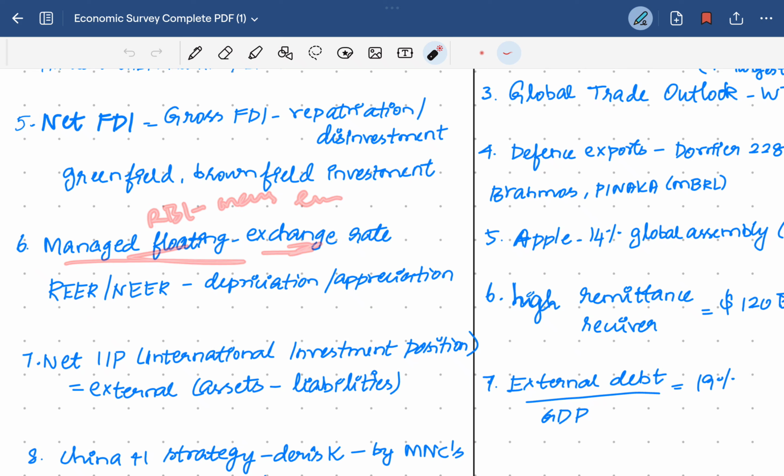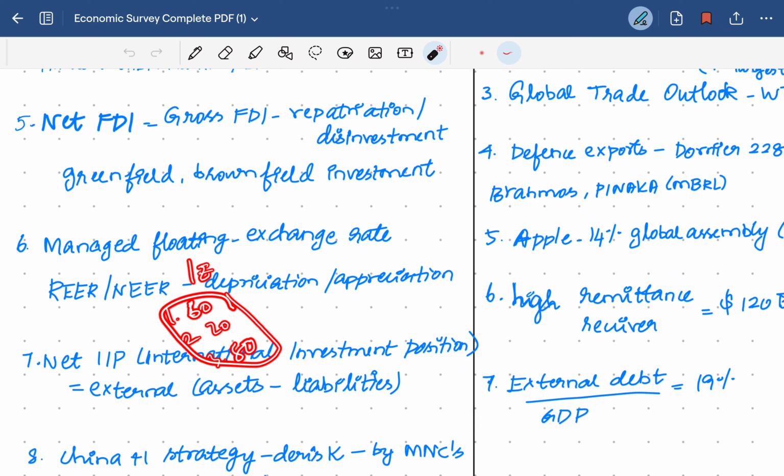It's the managed floating. Then the REER and NEER, which means the nominal effective exchange rate and the real effective exchange rate. Nominal effective exchange rate is considered, for example, we have the exchange rate for different countries at different rates. For example, for country 1 we have 60, country 2 it is 70, then country 3 it is 80. So if you average all these and find a value, then this is the nominal exchange rate. When this nominal exchange rate is adjusted with inflation, then it is the real effective exchange rate.